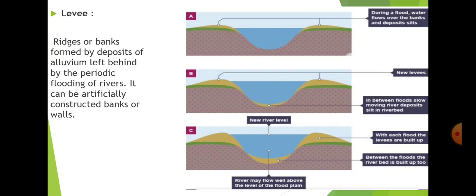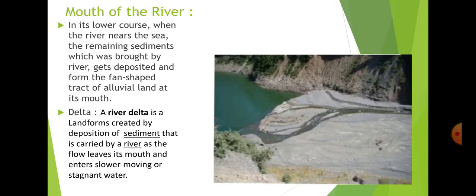Now the next is the mouth of the river. This is the lower part, where the river reaches near the sea, and whatever remaining load it has gets deposited, and this deposition constructs a fan-shaped tract of alluvial land.